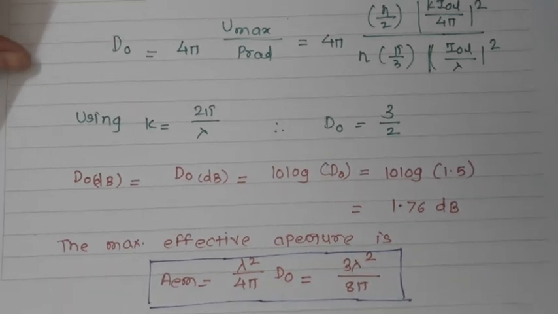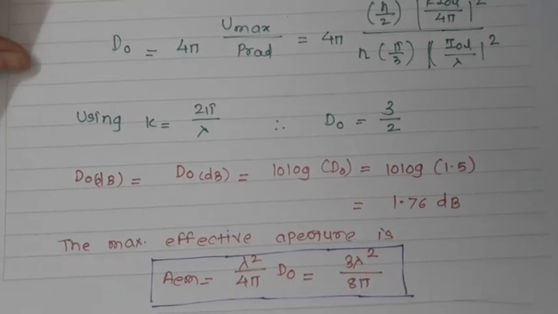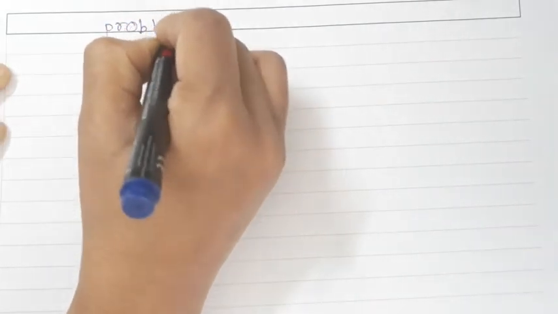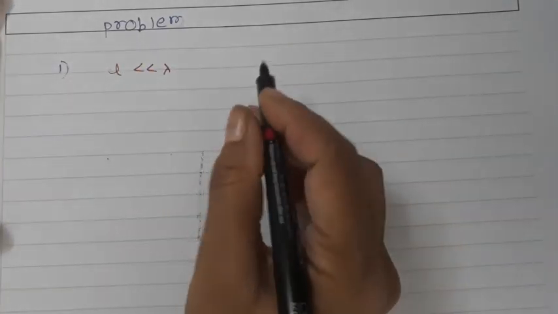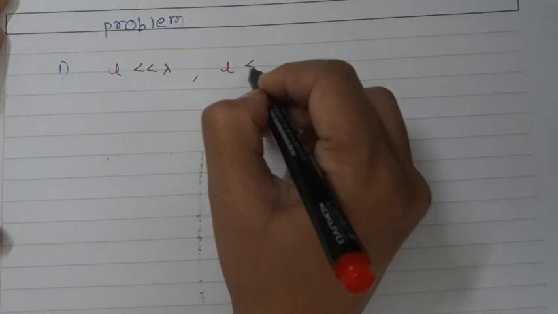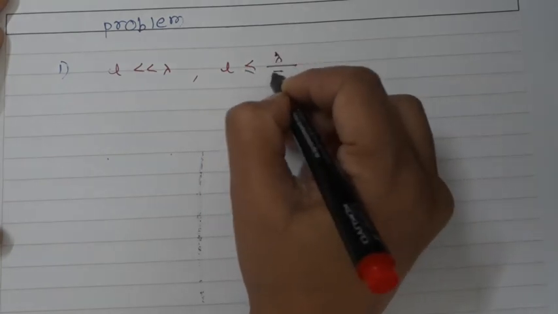Now let us find out the problems with the infinitesimal dipoles. In the infinitesimal dipole we assume that the length is very small. So the first problem is that we are assuming the length is very much smaller than λ, particularly less than λ/50.